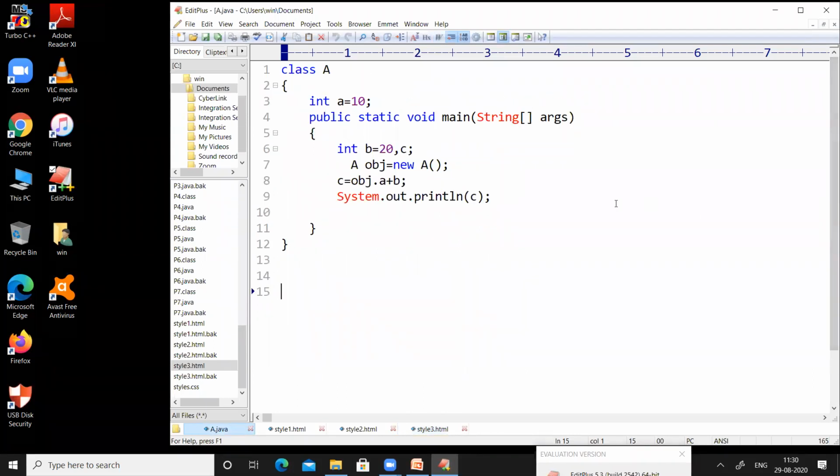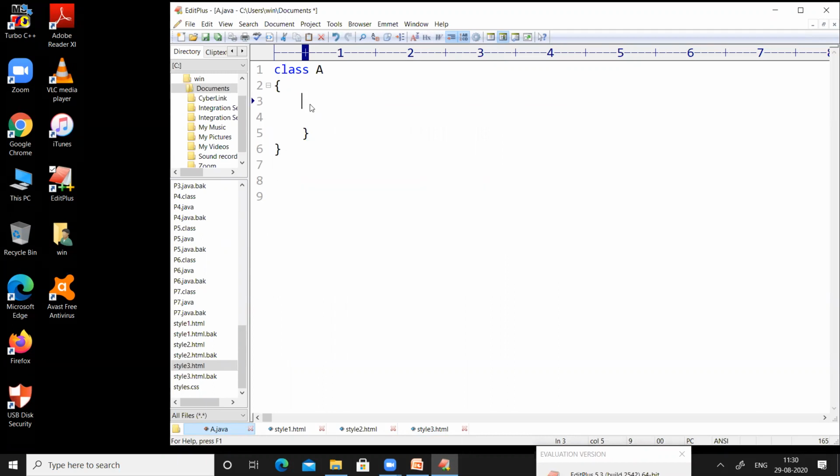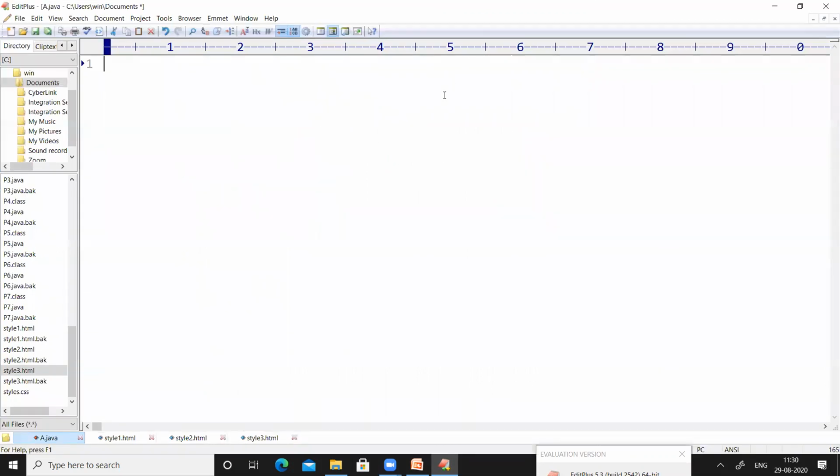Right, this is the program that we practiced in the previous session, the need for creating an object. So here I'm going to show a couple of examples. One is for a class and another is for an object, right? As I said earlier, if you want to define a class, we have to use the class keyword, right?